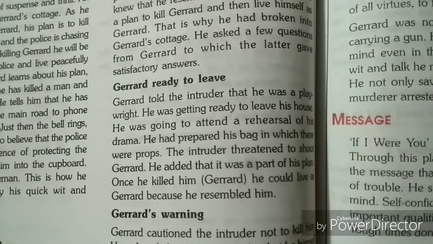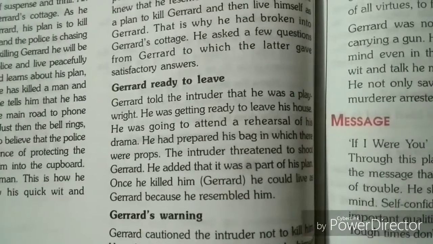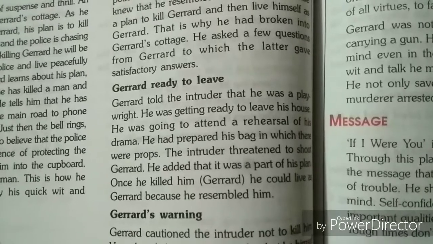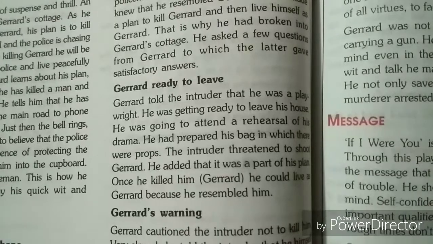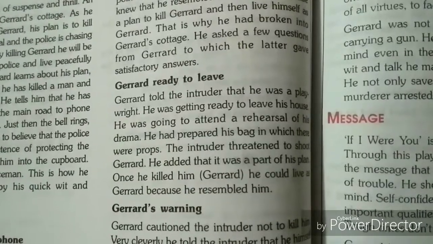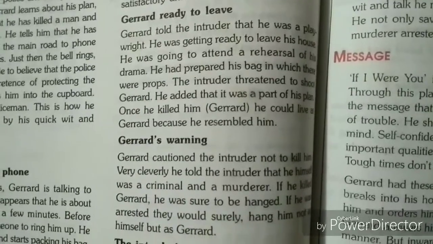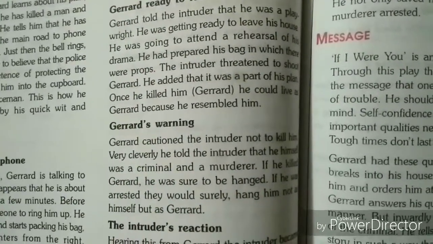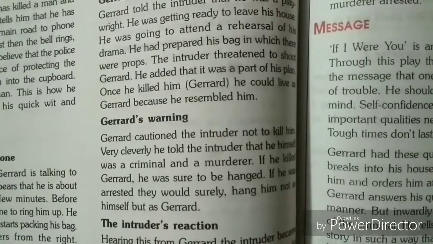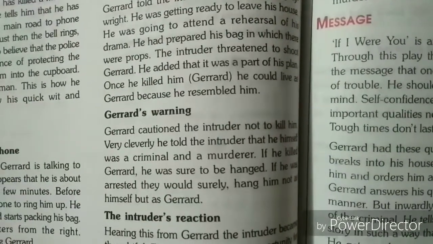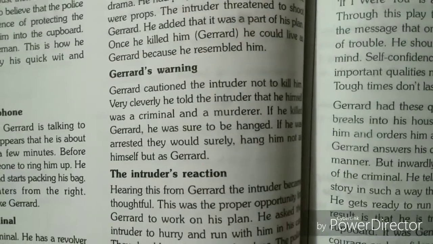Now, Gerard told the intruder that he was a playwright, he was getting ready to leave his house, he was going to attend a rehearsal, and he was preparing his bag which contained some props. Now the intruder threatened to shoot Gerard, right? So it was a part of his plan to shoot Gerard. Once he killed him, he would live as Gerard because he resembled him. Now let's see what Gerard wants, what he does.